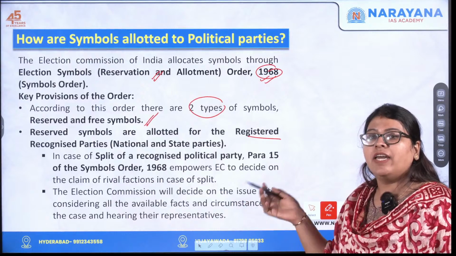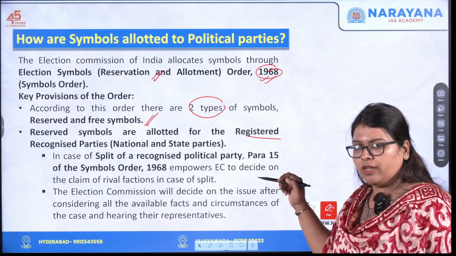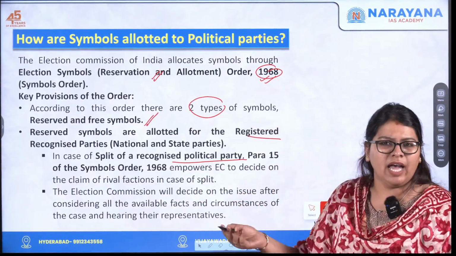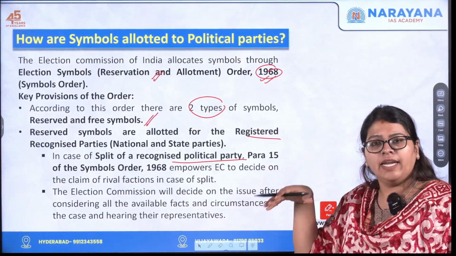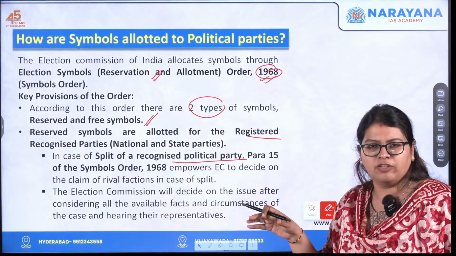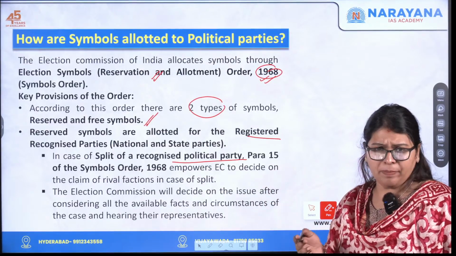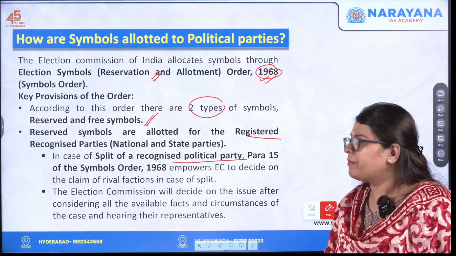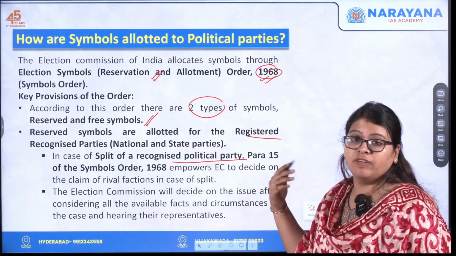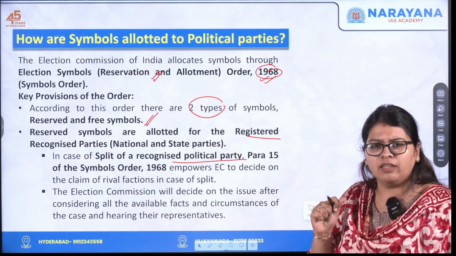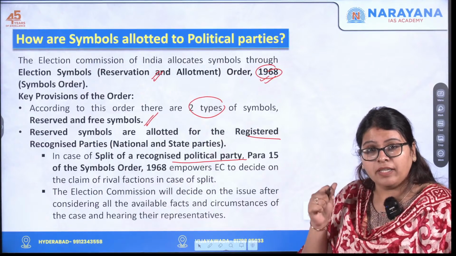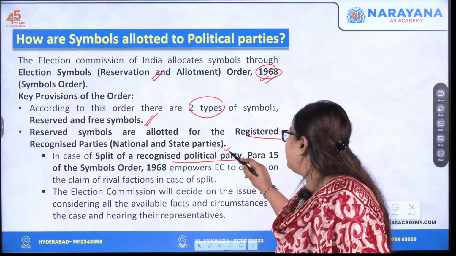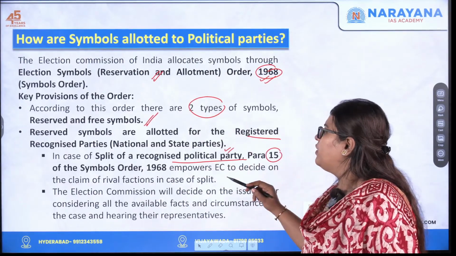In case there is a split, that is what this current article was talking about, right? In case there is a split of a recognized political party, that actually happened recently in Tamil Nadu also. The AIADMK actually broke into two factions, right? Under Edappadi Palanisamy as well as the opposition faction, that is the OPS, O Panneerselvam. So here you need to know, in case of a split, which party should take the symbol, and whether the decision taken by the Election Commission is binding or not. That is very important.